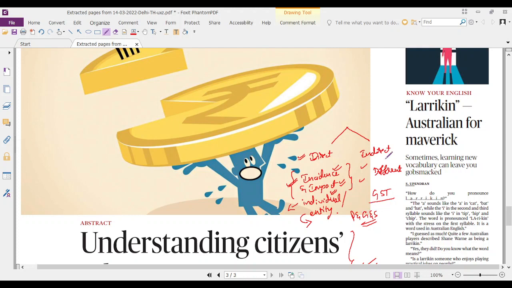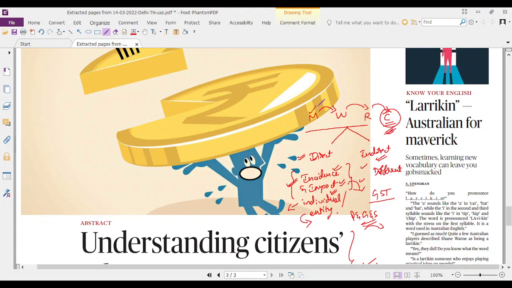But in case of indirect taxes, the impact would be shifted to the next person in the supply chain. The manufacturer would charge it to the wholesaler, the wholesaler would charge it to the retailer, the retailer would charge it to the consumer. So finally, the impact of the tax is felt by the end consumer.